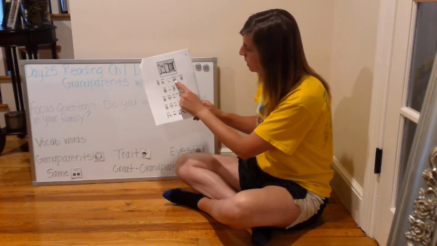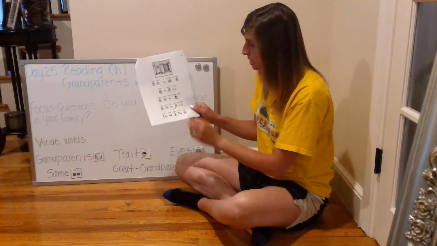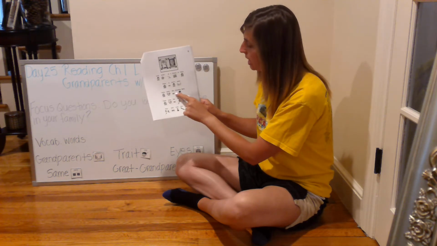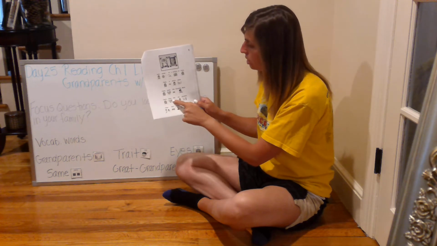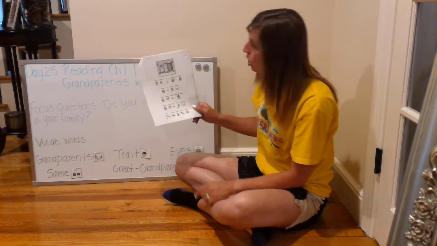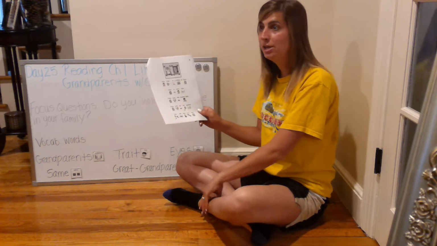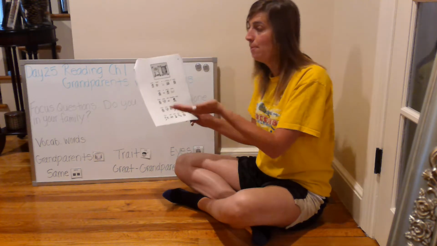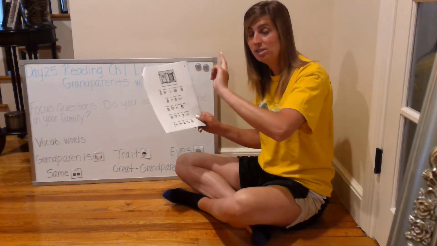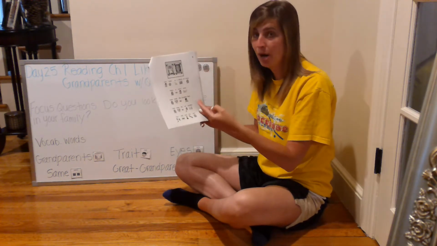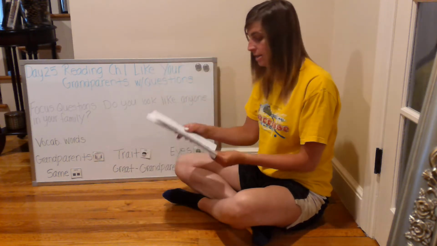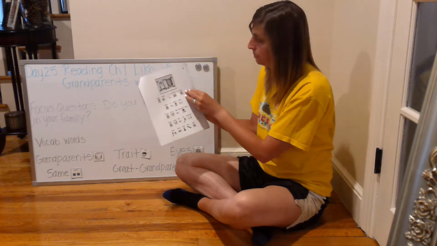Josh looks at a picture of Claire, which is his sister. Claire looks like Grandma Barb. Claire looks like her grandma. They both have blue eyes. So now when Josh is looking at a picture of his sister Claire and a picture of his grandma Barb, he notices that his sister and his grandma share some same traits. They both have blue eyes.